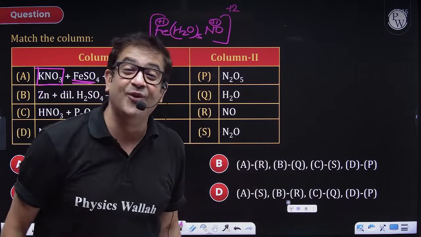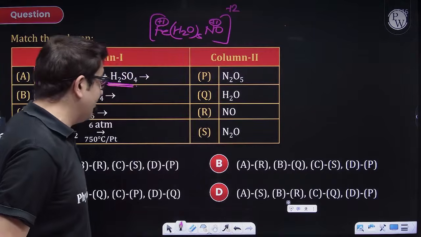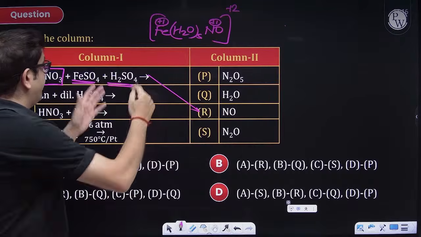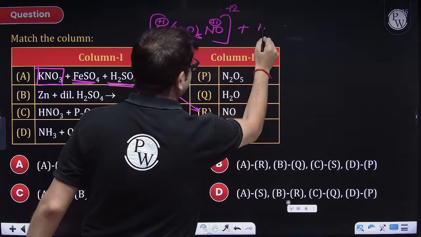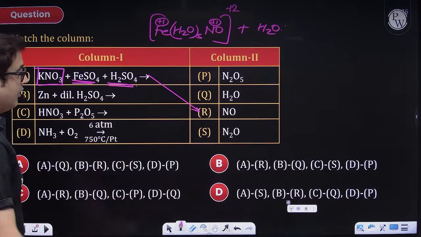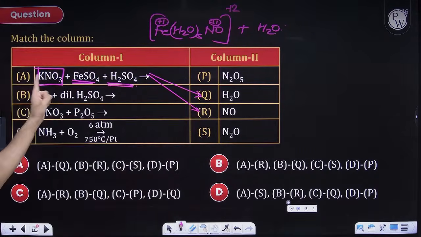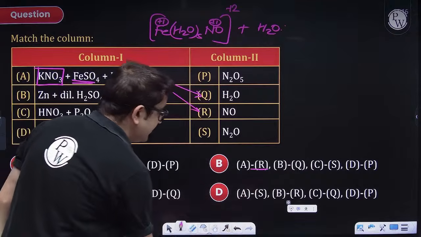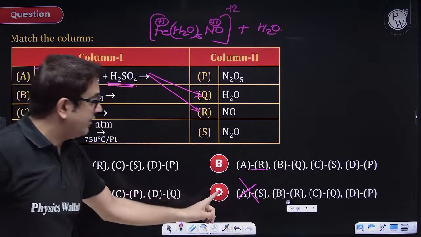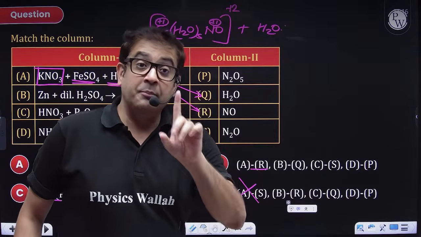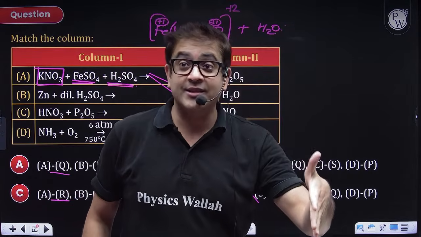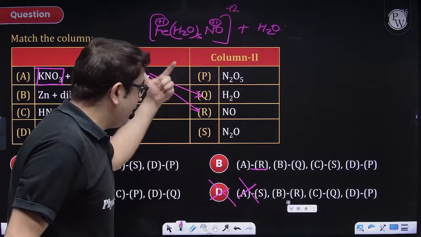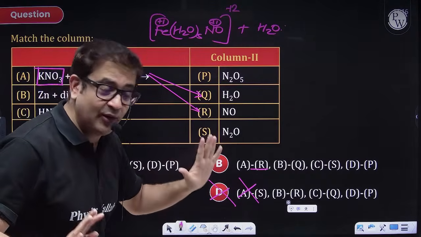And how has it been formed? Sir, it needs a ligand, which is NO. That means it will initially definitely produce NO. But yes, sir, after the reaction, because you have acid and neutralization is also taking place, I'll also be getting water. So that means A will produce Q and R. So A can produce Q, A can produce R, but yes, A cannot produce S. So option D is eliminated. You may get a question where you have multiple match, but here this is a data sufficiency question also for you. So inorganic logic and elimination of the options will be done simultaneously.